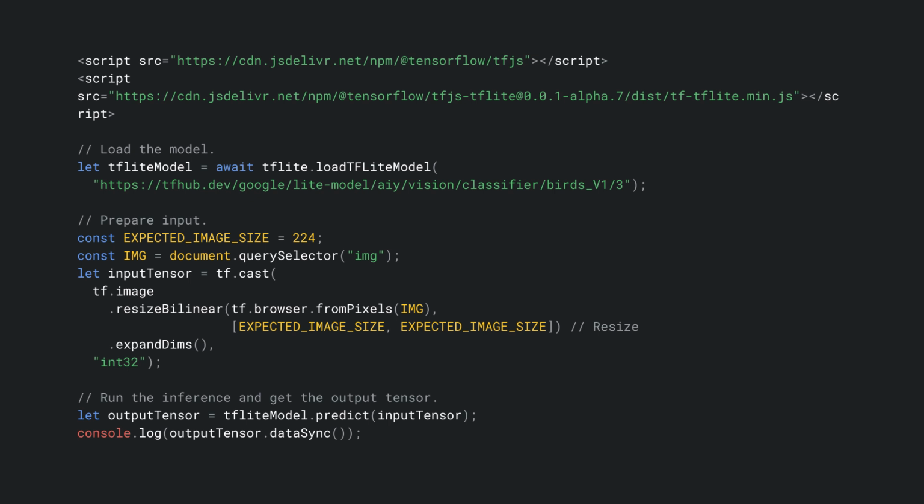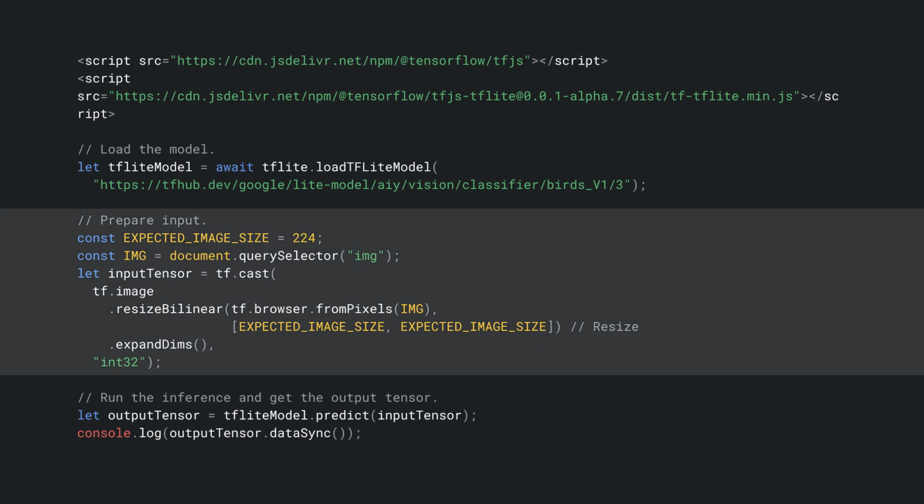Here is an example of using a TensorFlow Lite version of the BIRDS model in the browser with TensorFlow.js. The code is very similar as before, but you need some extra attention to details, like resizing the image, for example. This was taken care of automatically for us in the previous example. As I said before, using a TensorFlow Lite model opens up a lot of mobile-friendly models that are smaller and fast to download. And the same way with mobile developers, these executions are run completely on the client side.